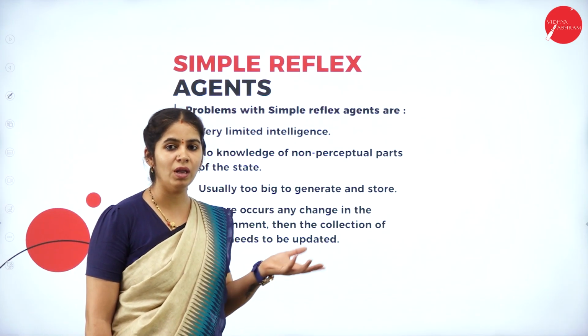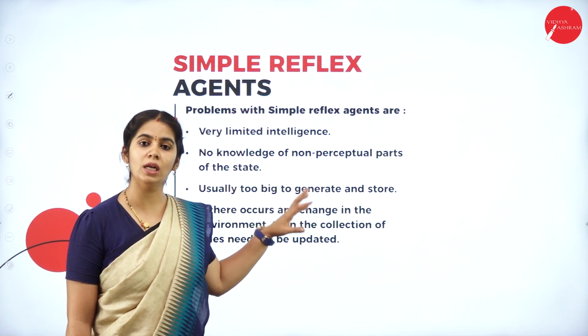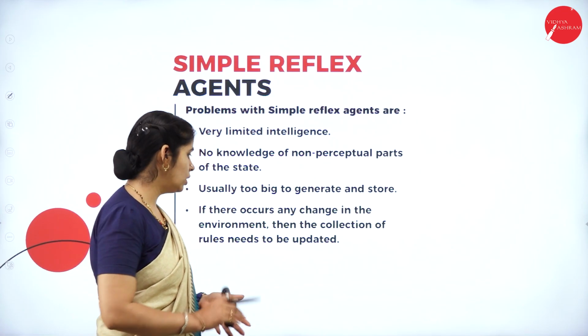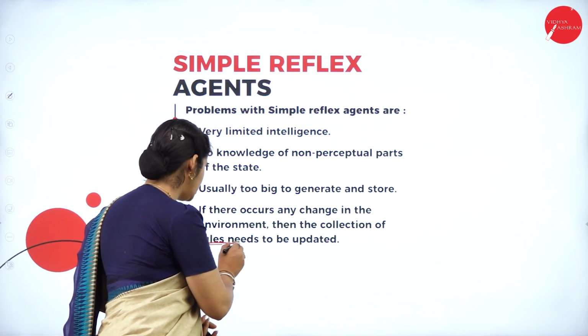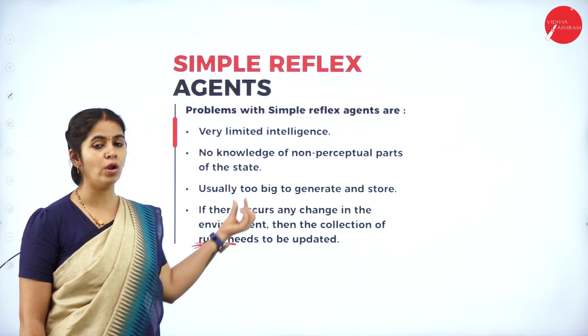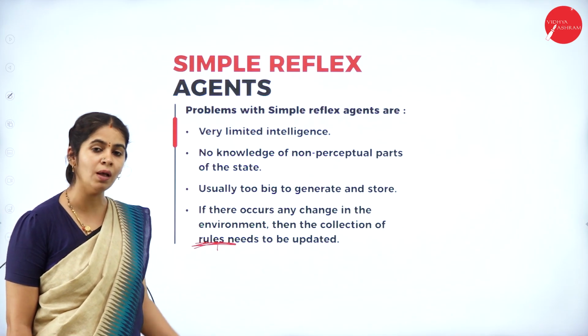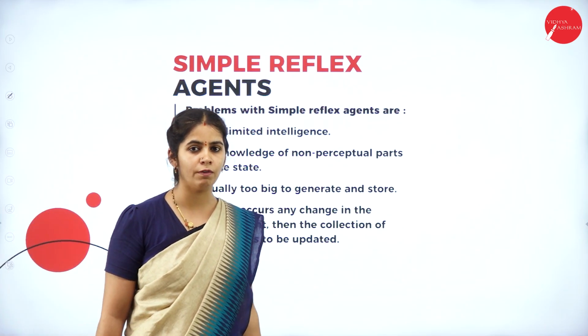If the room environment is changed, I don't want 34 degrees, I want to change it to 28 degrees, you have to change that. Where do I have to change it? We have to change that in the rules section. Rules have to keep on being updated for the simple reflex agent. So these are some of the problems we have in the simple reflex agent.